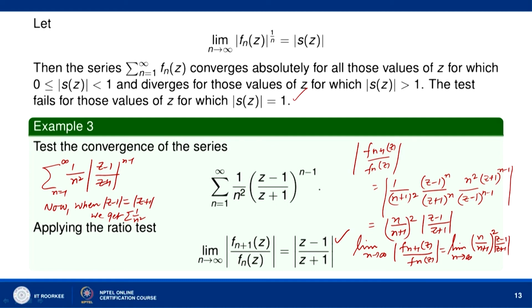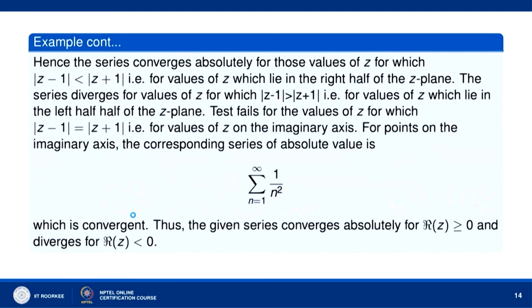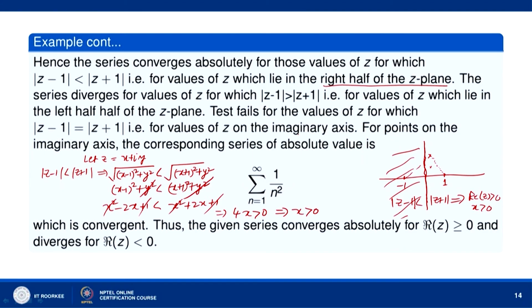So, when mod of z minus 1 over z plus 1 is equal to 1, we see that the series is convergent, and therefore, the series is absolutely convergent for values of z which satisfy mod of z minus 1 less than or equal to mod z plus 1, and for mod of z minus 1 greater than mod of z plus 1, the series is divergent.